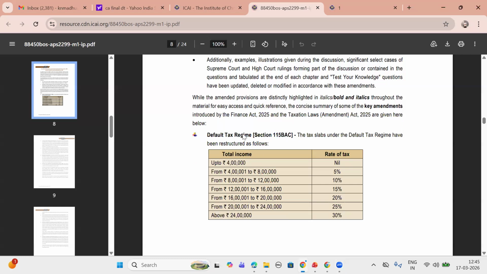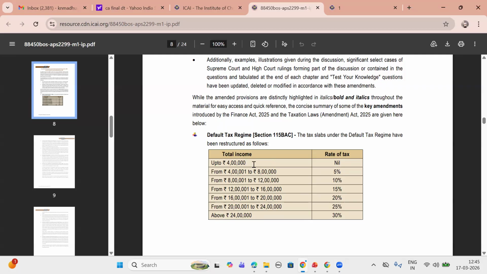Okay, default tax regime. Just remember default tax regime. The section number is 115BAC. The tax slabs under the default tax regime have been restructured as follows: up to 4 lakhs nil, 4 lakhs to 8 lakhs, 8 lakhs to 12 lakhs, 12 lakhs to 16 lakhs, 16 lakhs to 20 lakhs, 20 lakhs to 24 lakhs, and above 24 lakhs.